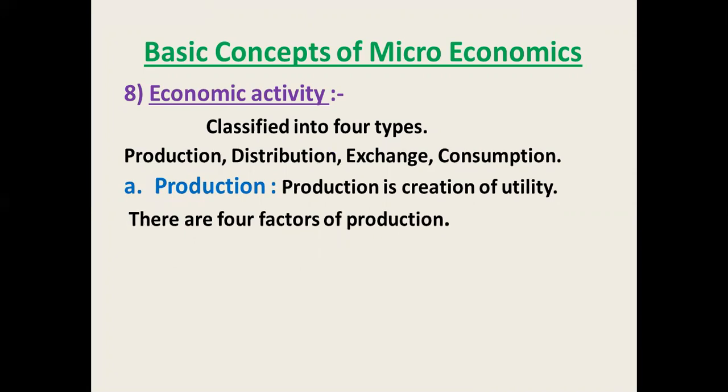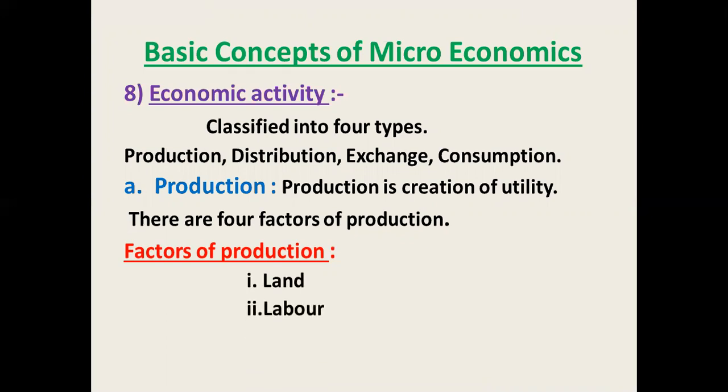Basically, economic activity means that activity will support the growth of your economy and your economic development. So that's why each and every type is important to your economic development. The first and most important economic activity is production. The producer produces different goods and services. But production is the creation of utility. If you produce any single commodity, that commodity will satisfy human wants. So production is a creation of utility.